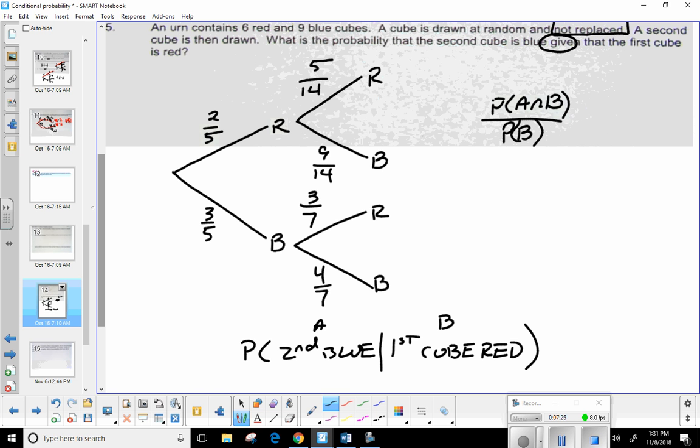Okay, so we've been talking a lot about how the branches are considered the intersections. If I add the probabilities at the end of the branches, those are considered my union. Okay, take another 30 seconds, write out what you believe these are. I need the probability of the intersection of A and B, and I need the probability of getting blue. Okay. So let's give you even 1 minute this time. And if you've already got it, fantastic.